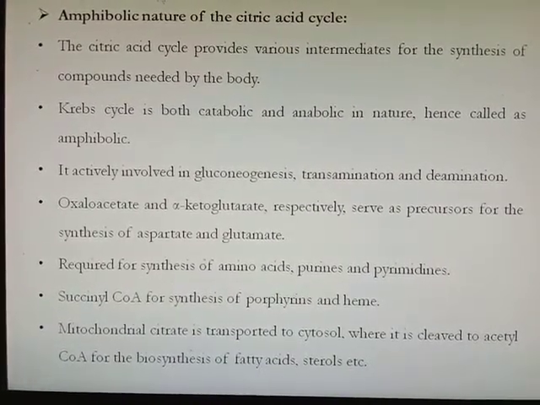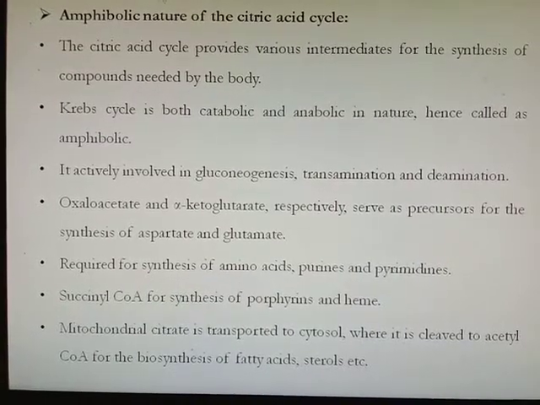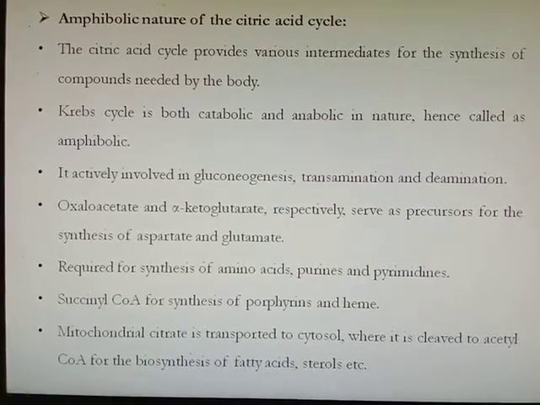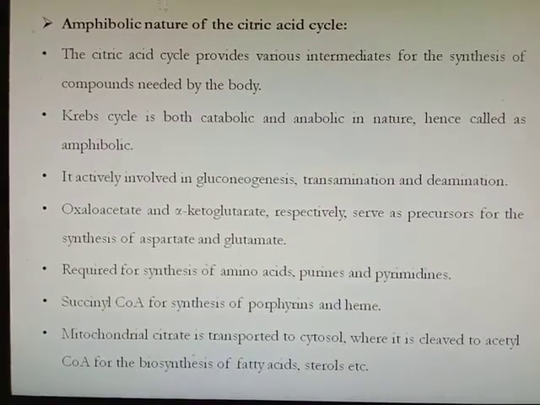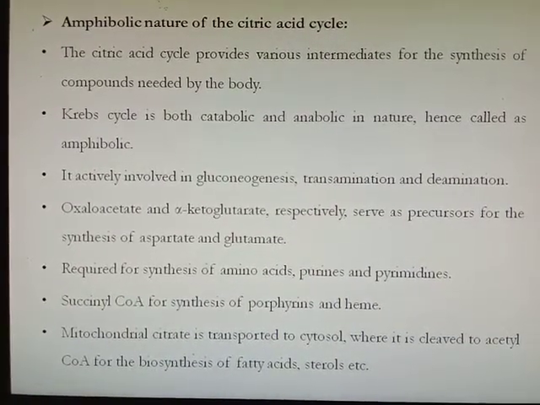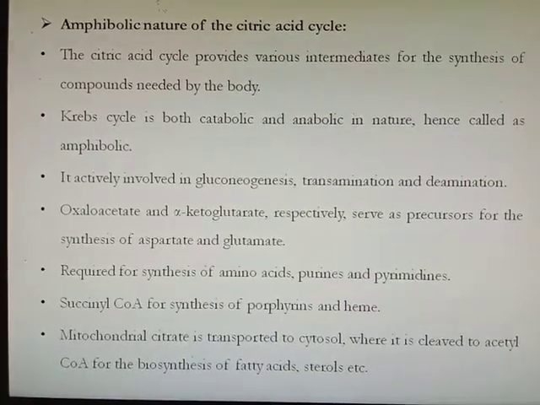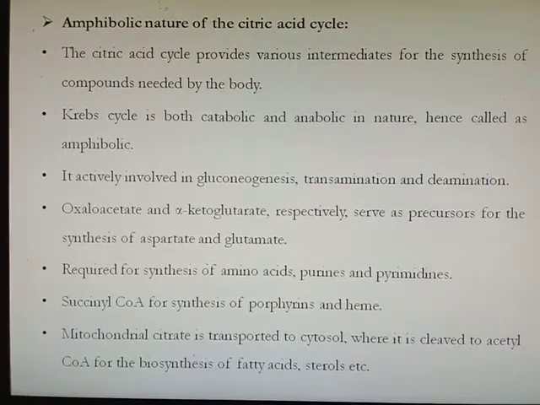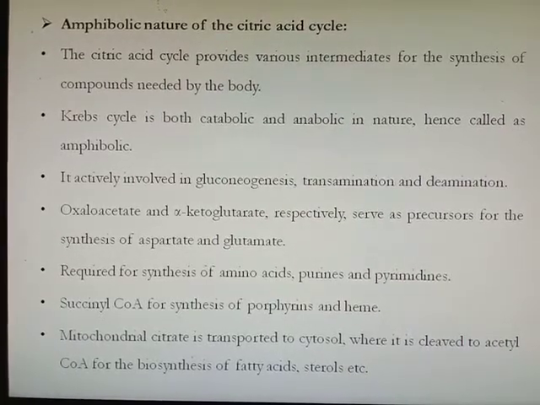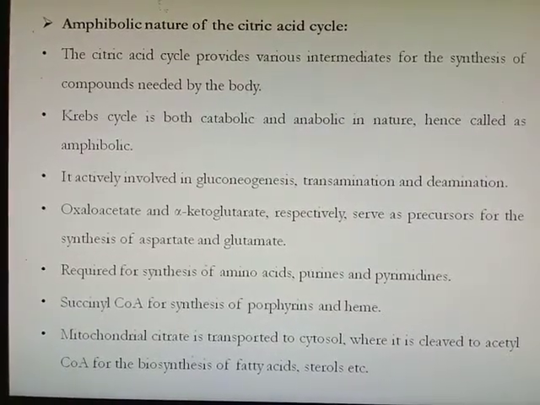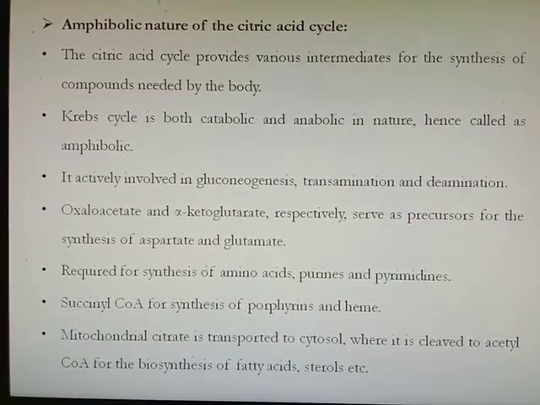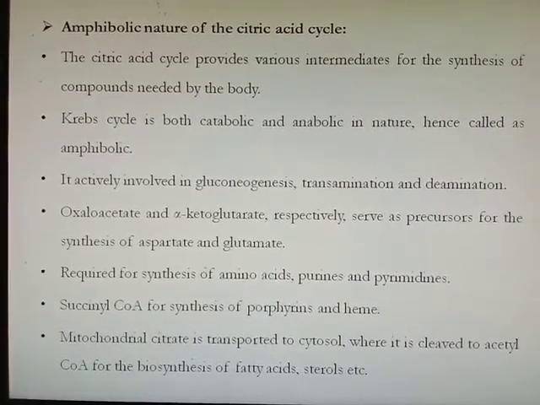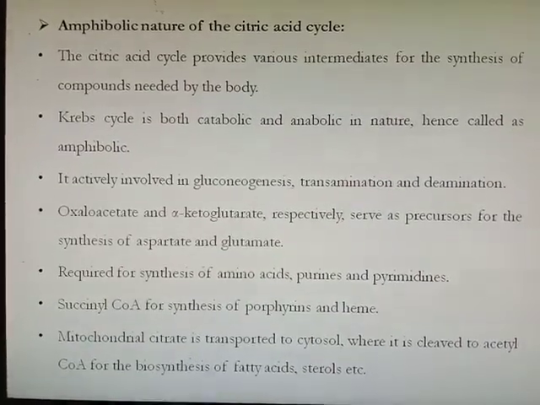Oxaloacetate and alpha ketoglutarate, which are intermediates of citric acid cycle, respectively serve as precursors for the synthesis of aspartate and glutamate, which are required for the synthesis of amino acids, purines and pyrimidines. The succinyl coenzyme A is involved in the synthesis of porphyrin and hemoglobin. Then mitochondrial citrate is transported to cytosol, where it is cleaved to acetyl coenzyme A, which is utilized for the synthesis of fatty acids and sterols.